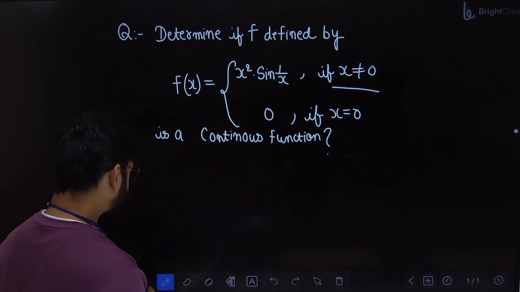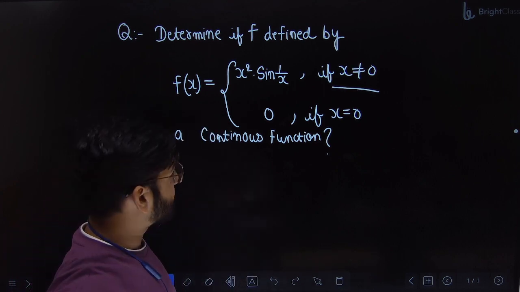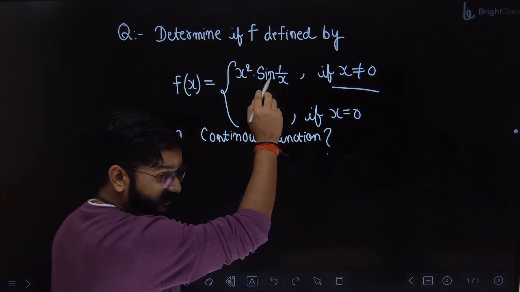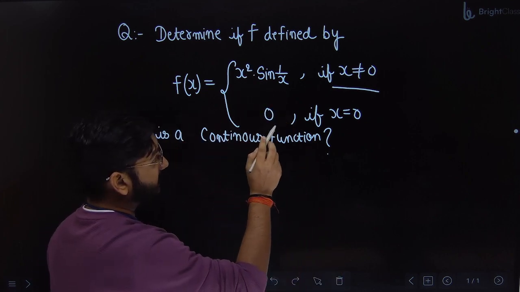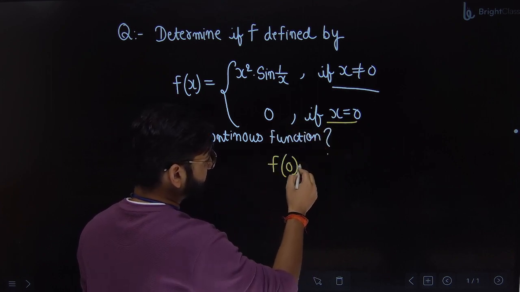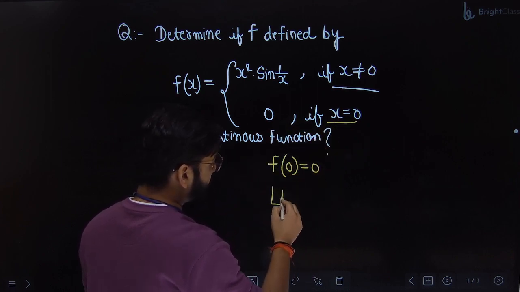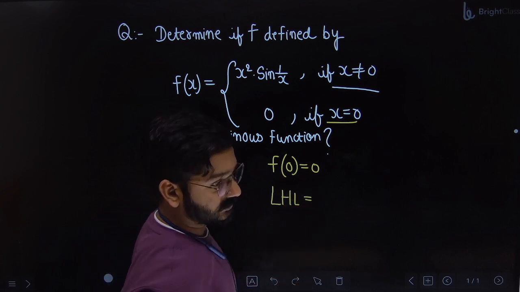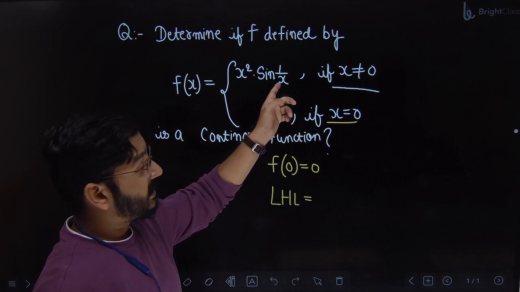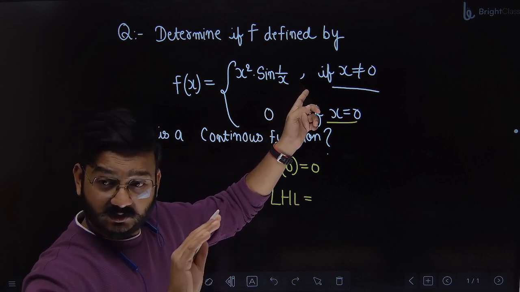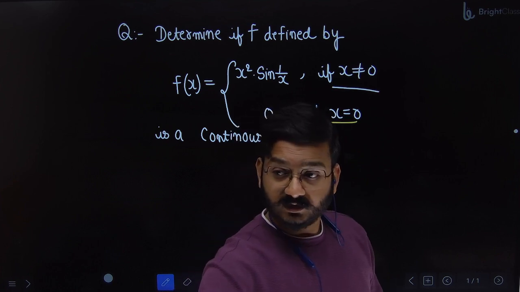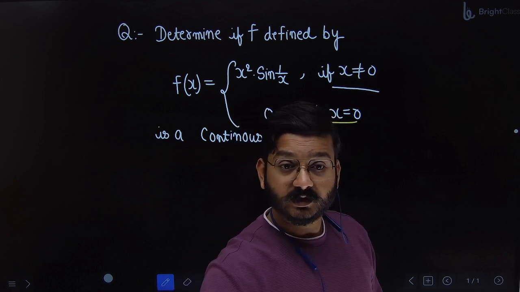Now see here. So continuous is the right answer. Students who answered that, very good, excellent. Now understand the logic. At x equal to 0, f of 0 is 0. Now I want to find LHL and RHL. Just tell me that I put any value of x here. Sin theta ka range is from where to where? -1 to +1.